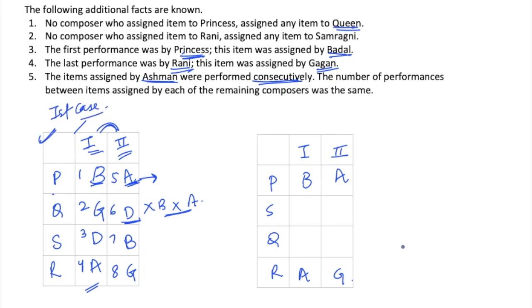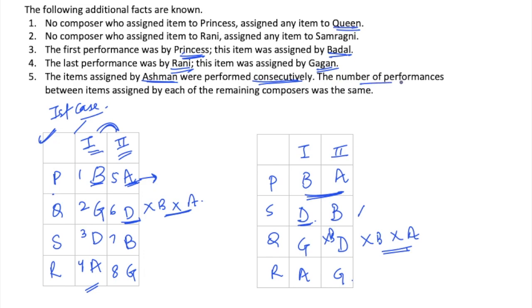Now moving on to the second case. Similarly, here I cannot place B and A because people who are assigning performance to P cannot assign performance to Q. So here if it's not possible to put B, the only case possible is if I place D here and B here. Similarly, I will have to place G here and D at the second position.